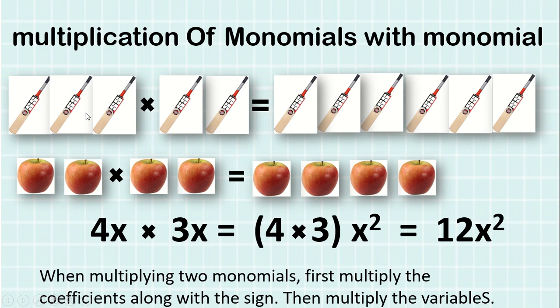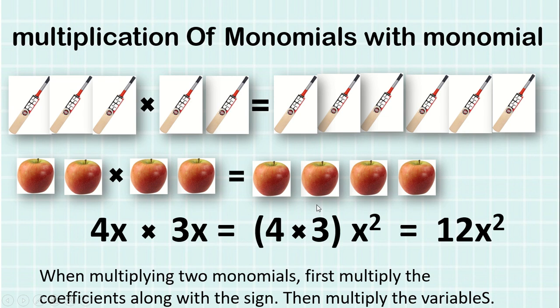Somebody gives you 3 bats 2 times. So how many bats you will have? You will have 6 bats. Yes, it is such a simple thing. So 3 2s are 6. Similarly, if your mama gives you 2 apples 2 times, so how many apples you will have? You will have 4 apples. 2 apples 2 times. 2 2s are 4.